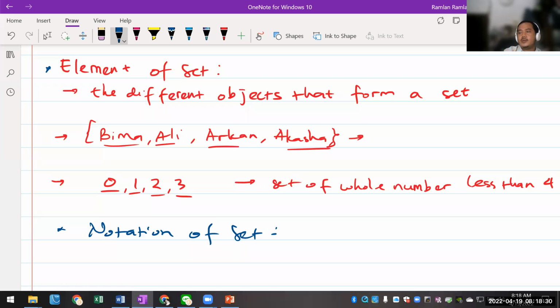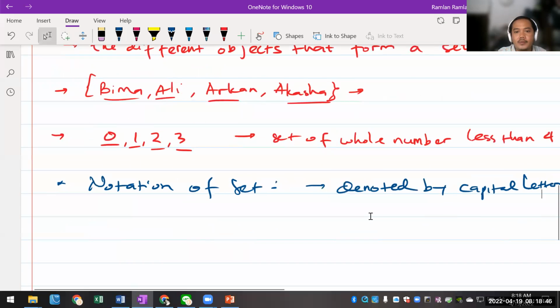Okay, so a set is usually denoted by a capital letter. You write it down: it's denoted by a capital letter. And then we also have a symbol.